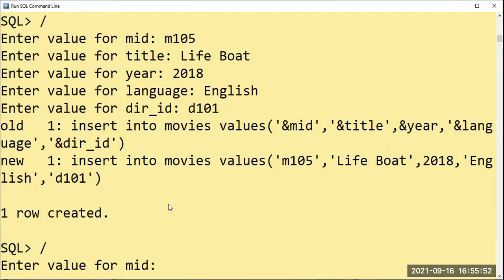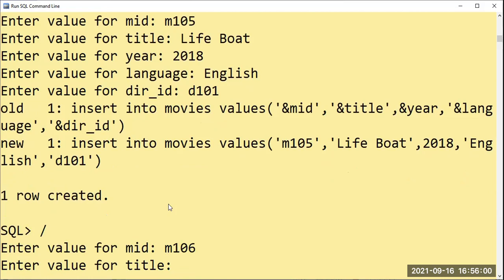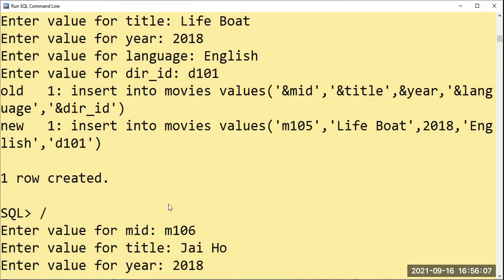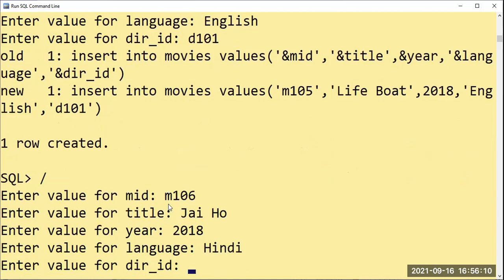M105, over. M106. My first actor was Salman. So Salman's movie I'll go on: Jai Ho. Year 2018. Language Hindi. Director ID. Who has done that? Rohit Shetty. D101 was Hitchcock, Steven Spielberg D102, Karan Johar D103, and Rohit Shetty is D104. Okay, D104.